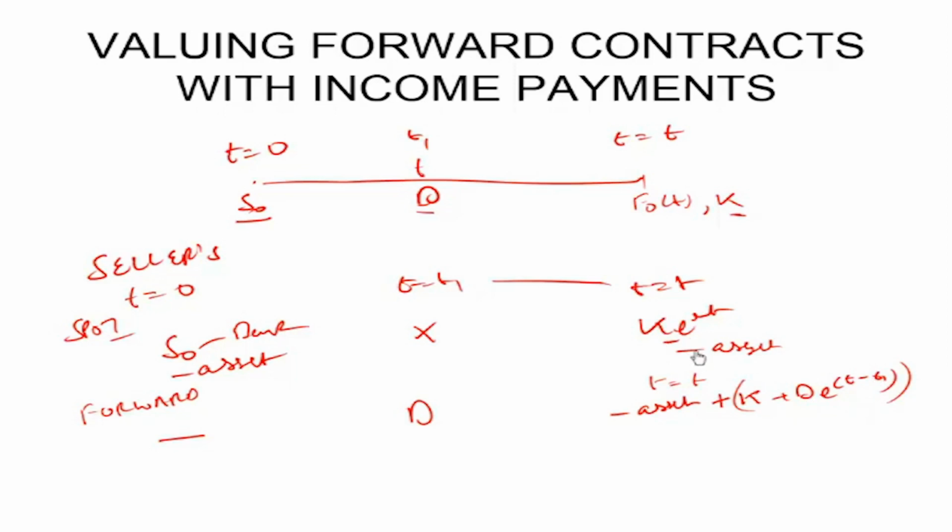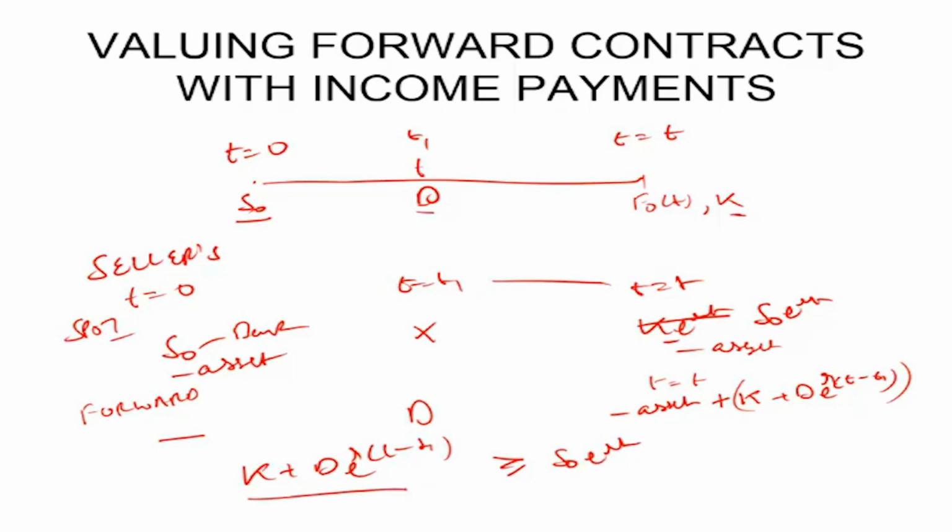If he enters the spot transaction, that he sells it right away, he only receives S0 e raised to the power rT, not K e raised to the power rT, because he receives S0. So K plus D e raised to the power T minus t1 is what he receives from the forward contract, where r is the risk-free rate, and S0 e raised to the power rT is what he receives from the spot transaction. The seller will enter the contract as long as what he gets from the contract is greater than what he gets from the spot transaction.